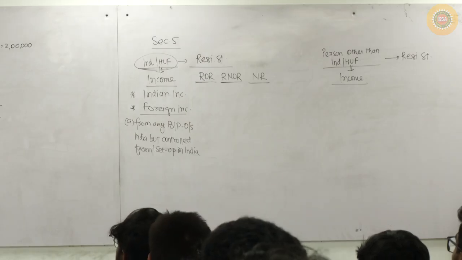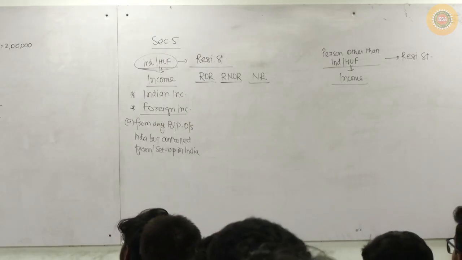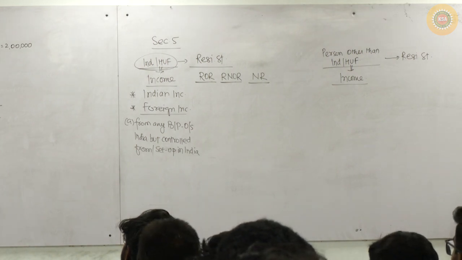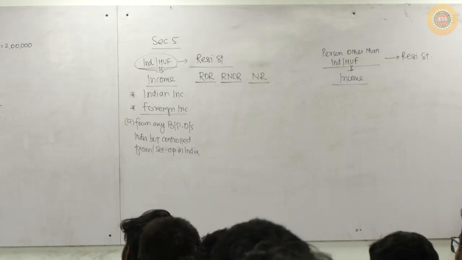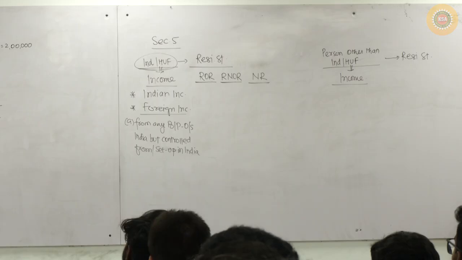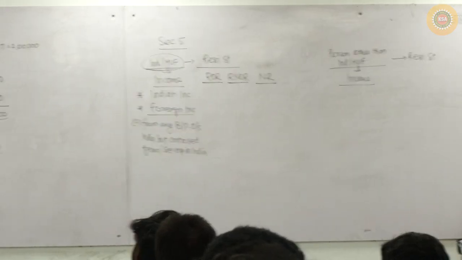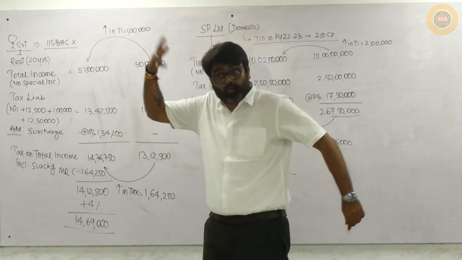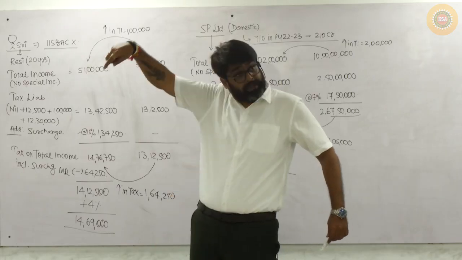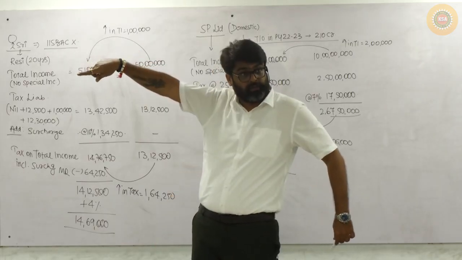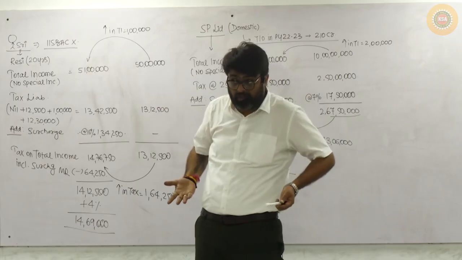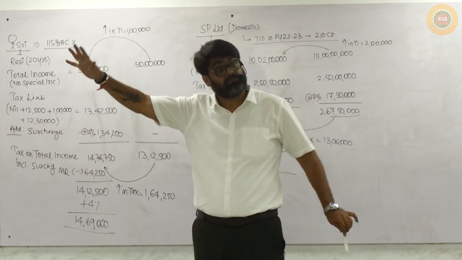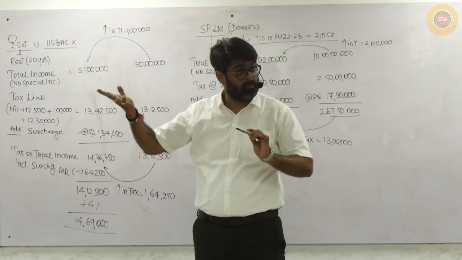So the source of your income is what? Business or profession. From which source are you earning income? You are earning income from a business. You are earning income from a profession. The source of your income is business, profession. Where? Outside India. And that business, that profession is giving you some income. Very good. Business is outside India, income also earned outside India, received outside India, yes or no? So that income is foreign income.